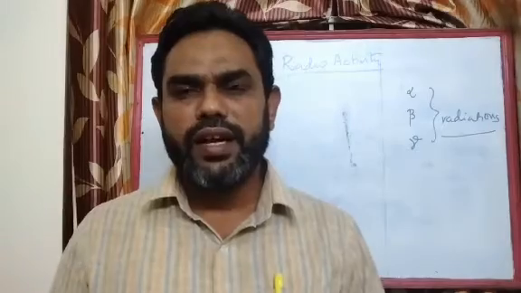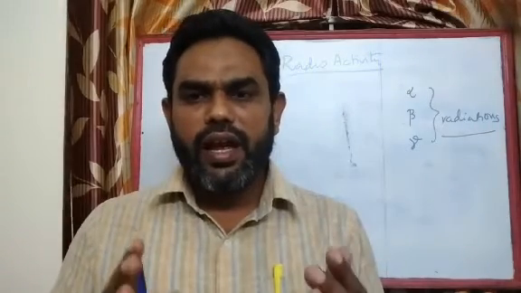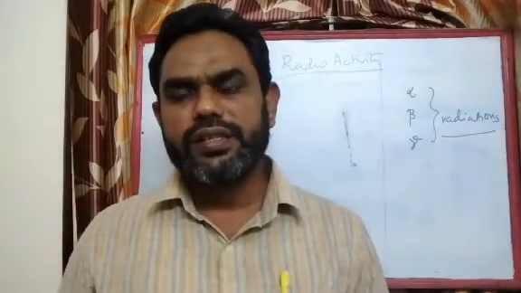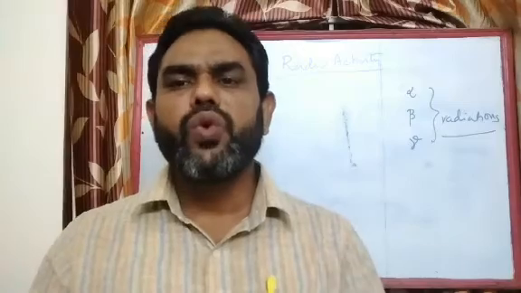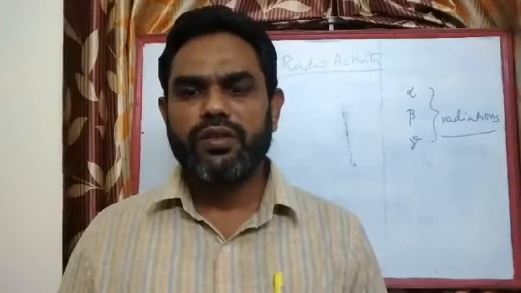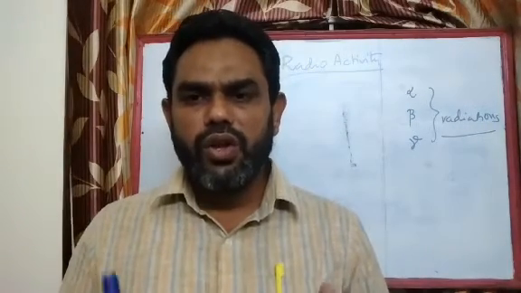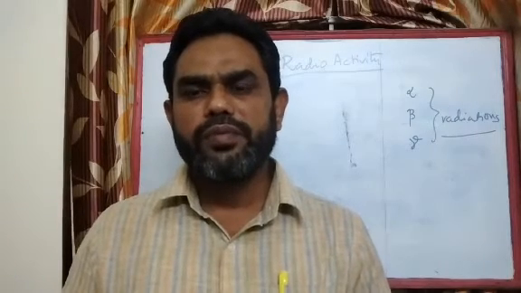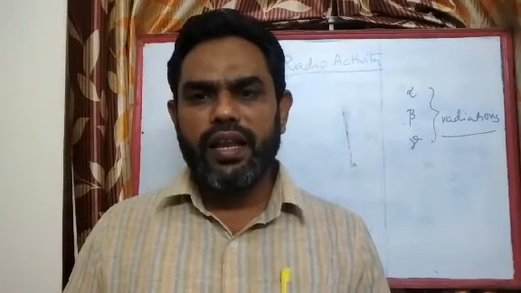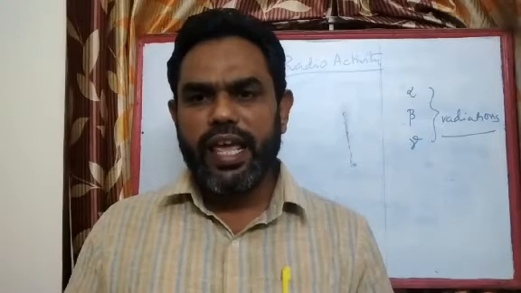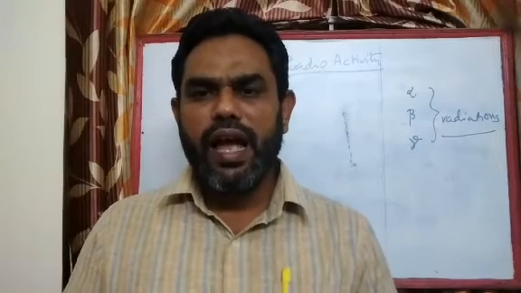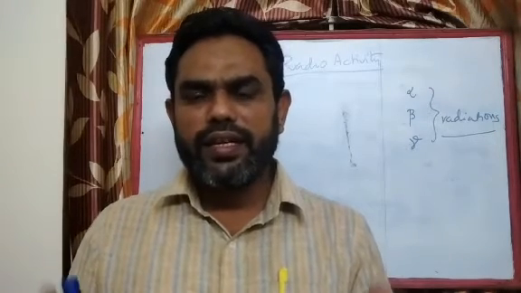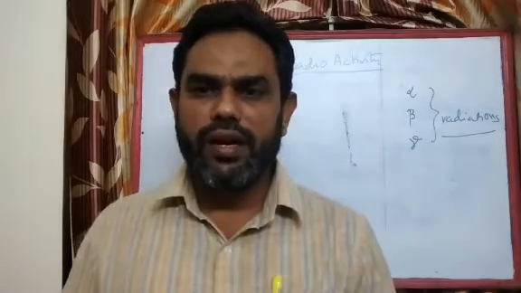As a result, the nucleus, after emitting the radiations, becomes a new one. Say for example, uranium, thorium, polonium, radon. These elements keep on emitting radiation, and the nucleus changes to a new one after a certain period of time.